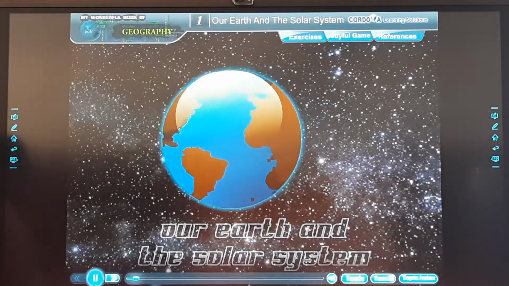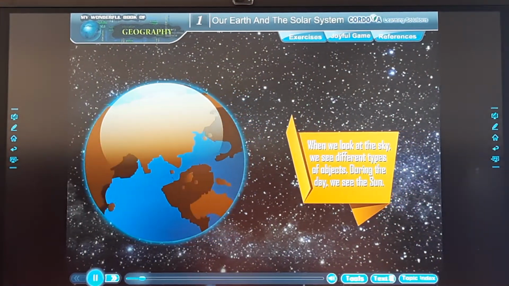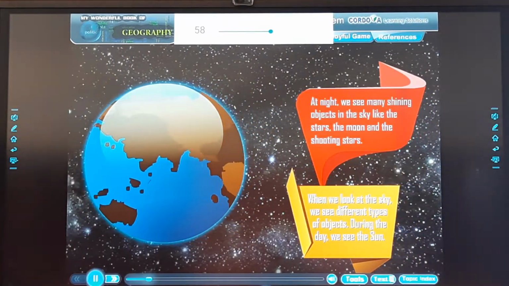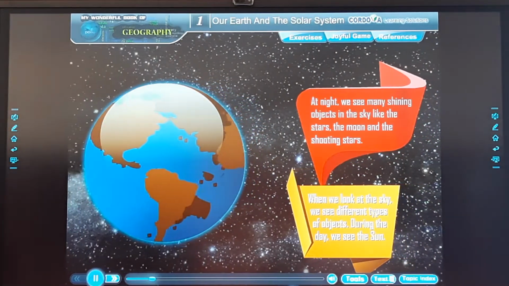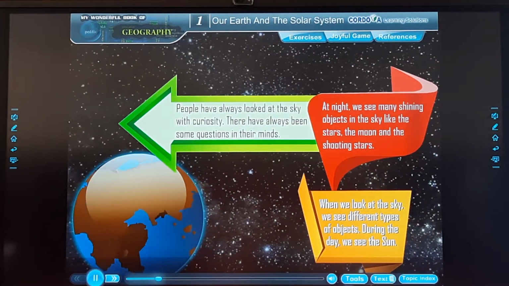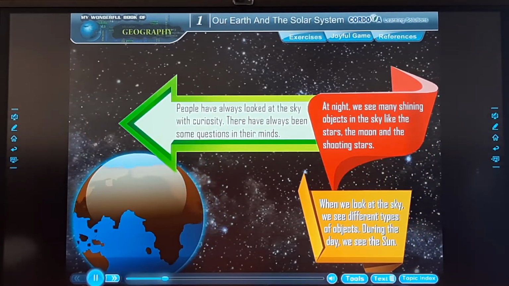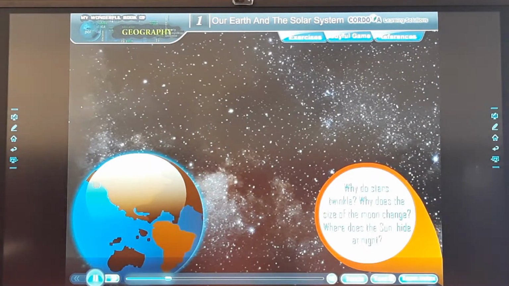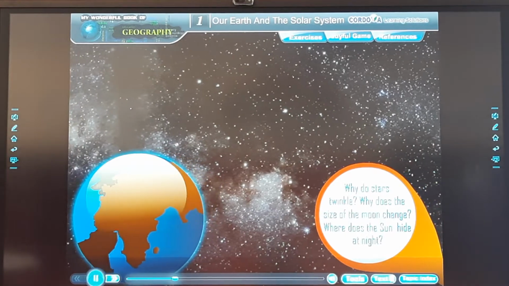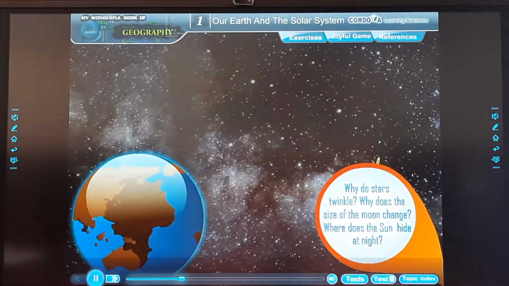Our Earth and the solar system. When we look at the sky, we see different types of objects. During the day, we see the sun. At night, we see many shining objects in the sky, like the stars, the moon, and the shooting stars. People have always looked at the sky with curiosity. There have always been some questions in their minds. Why do stars twinkle? Why does the size of the moon change? Where does the sun hide at night? Let us try to find the answers to these questions in this chapter.